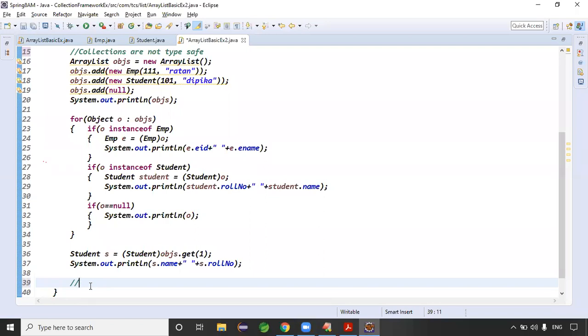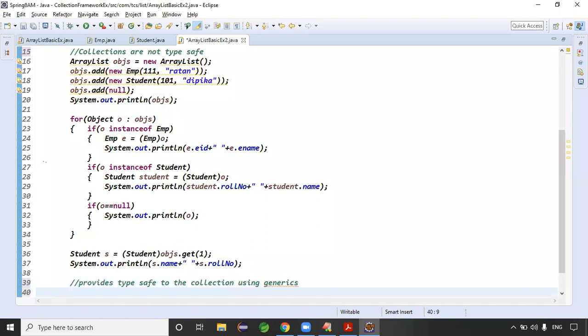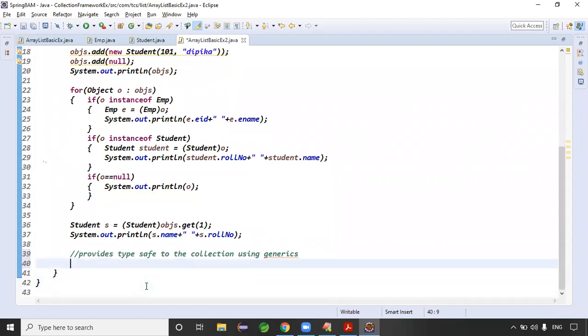Provide the type safety to the collections. Type safety to the collection using which concept, guys? Generics, right? That's it. Provide the type safety to the collection using the generics concept, guys.